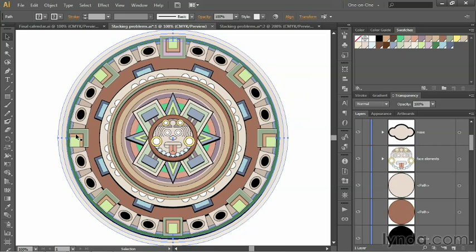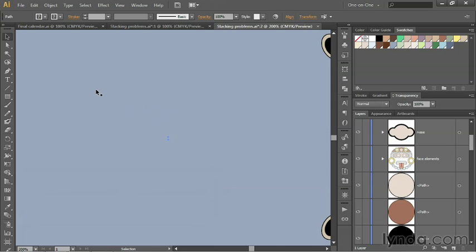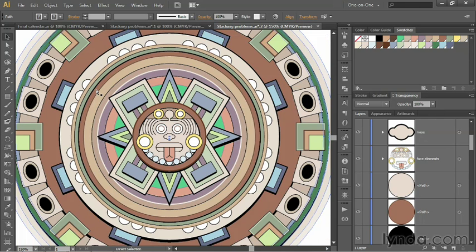Next, I'm going to switch to the zoomed-in version of my artwork here. And notice that Illustrator has not kept up with things. We should be seeing the exact same progress. After all, this is the exact same piece of artwork. But we have a screen refresh problem. So I'm going to press Control minus or Command minus on the Mac just to step out a little bit here. And that forces Illustrator to redraw the screen so we can see what's actually going on.